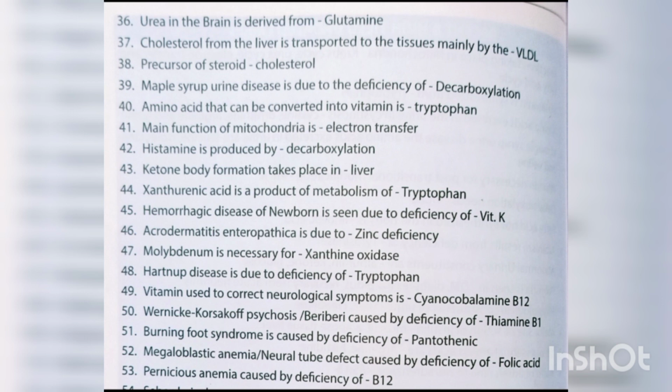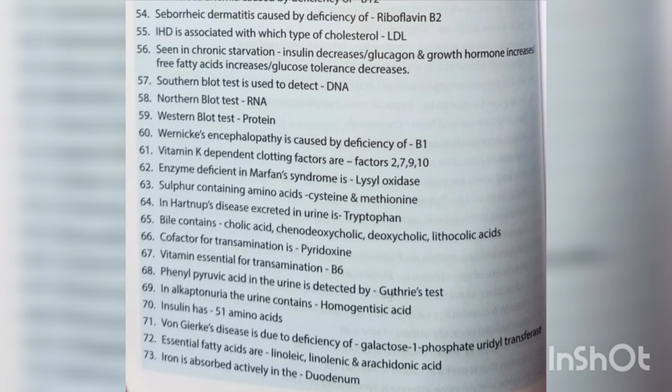Heart nerve disease is due to deficiency of tryptophan. Vitamin used to correct neurological symptoms is cyanocobalamin B12. Wernicke-Korsakoff psychosis or beriberi is caused by deficiency of thiamine B1. Burning feet syndrome is caused by deficiency of pantothenic acid. Megaloblastic anemia or neural tube defects are caused by deficiency of folic acid. Pernicious anemia is caused by deficiency of vitamin B12. Seborrheic dermatitis is caused by deficiency of riboflavin B2.